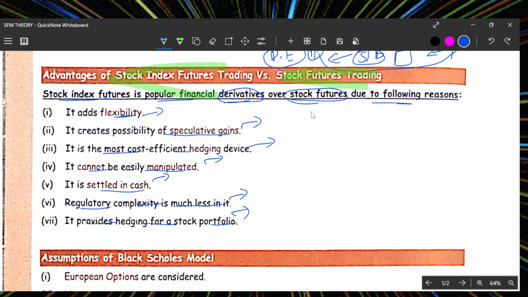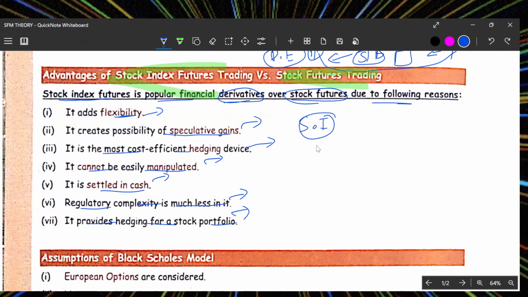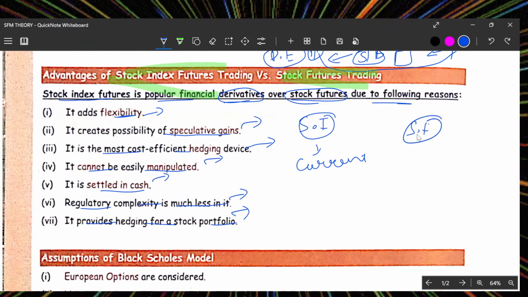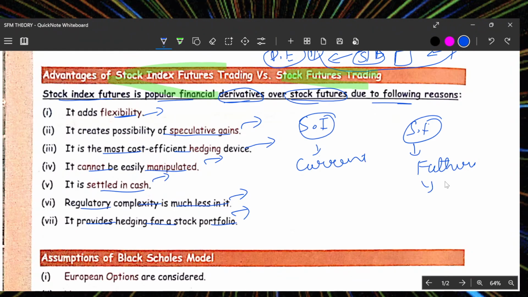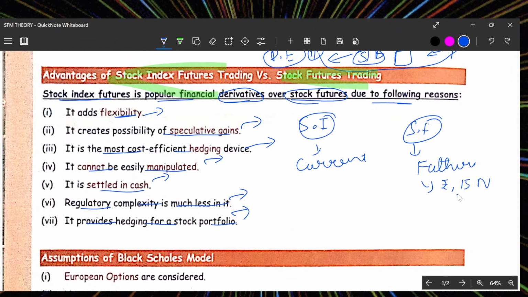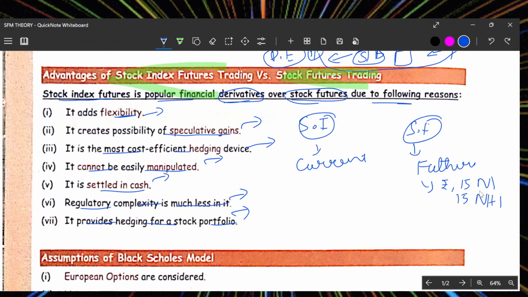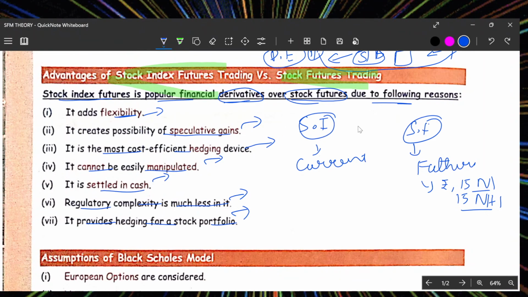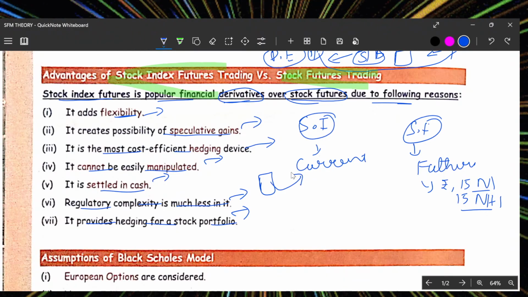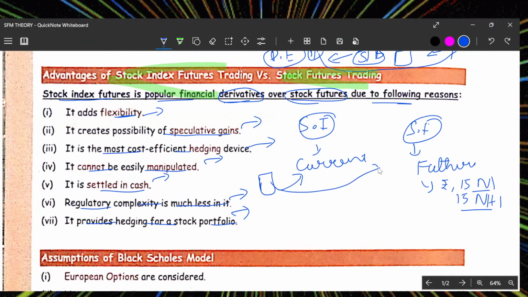What is the stock index and stock future? Stock index is current, but the stock future is future trading. It's not today, but the settlement is in rupees on the 15th of next month. In such a way this trading will be there. So in this, it has flexibility: rather than having a stock now, I can exchange it, or I can sell it on a future day.